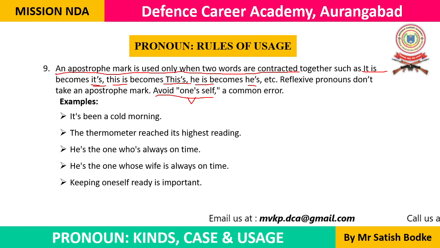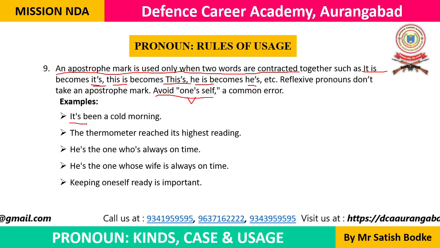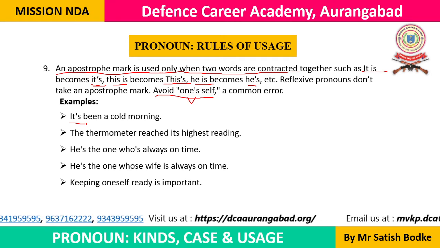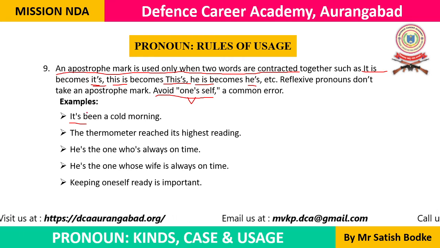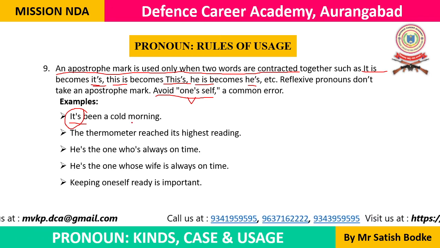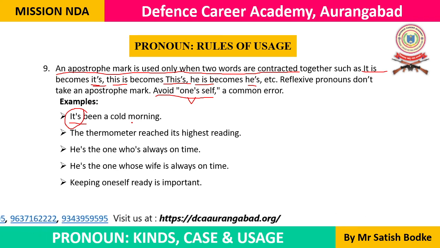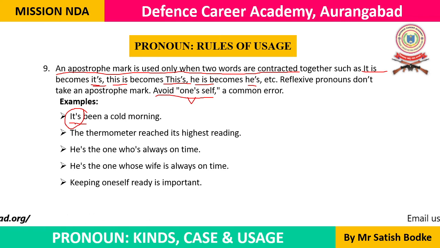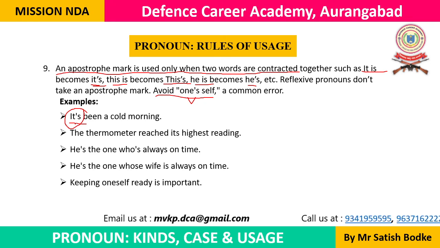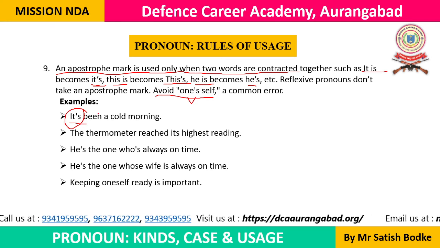Now let's look at the examples of this apostrophe mark. It's been, it has been. It is or has का जो contracted form है, that is it's been a cold morning. It's been a cold morning means it has been a cold morning. Okay. So possessive pronouns जो होते हैं, they don't take any apostrophe marks. The contracted forms of the words take apostrophe marks, such as it is. Subject it and verb is, इन दोनों का जब हम contracted form बनाएंगे, short form बनाएंगे, तब apostrophe mark हम use करेंगे. Otherwise we won't use an apostrophe mark.